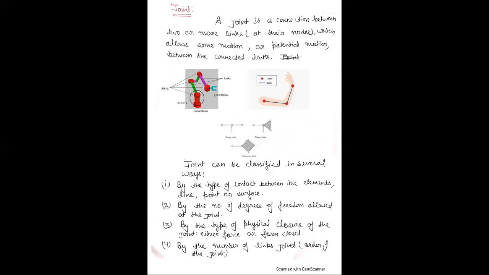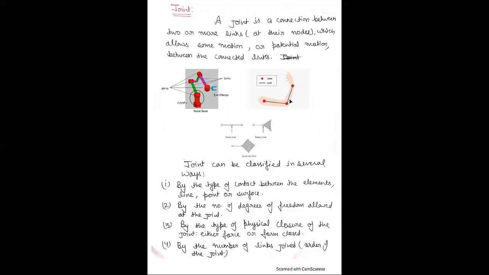The next topic is joint. What is a joint? A joint is a connection between two or more links at their nodes, which allows some motion or potential motion between the connected links. Basically, a joint is a connection between two or more links. Here, this red point shows the joint that is connected through a link. This blue line represents the link.